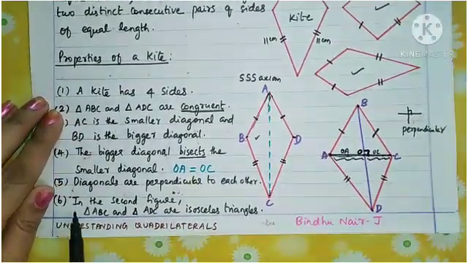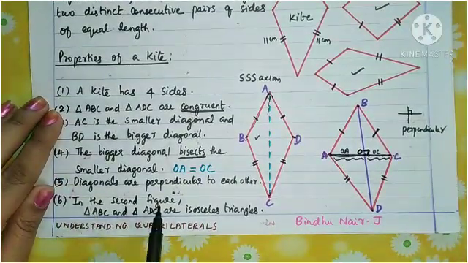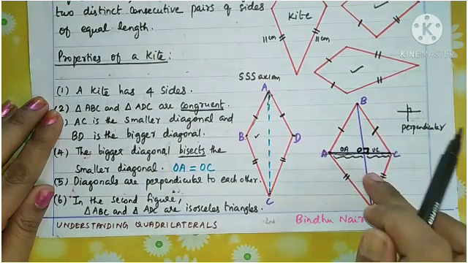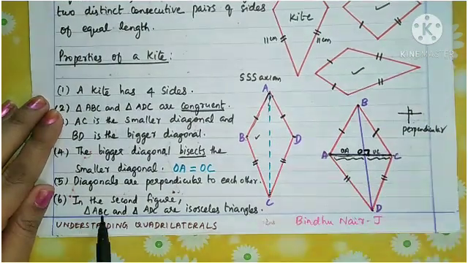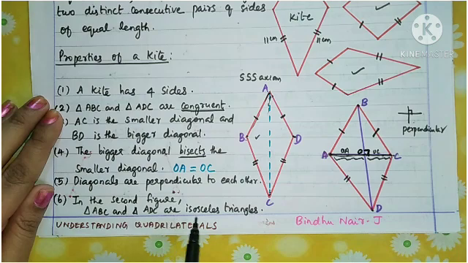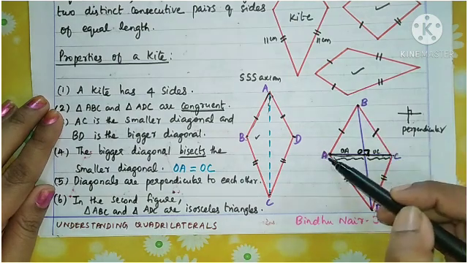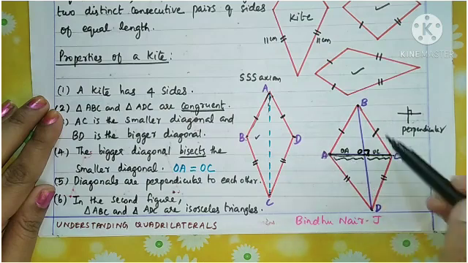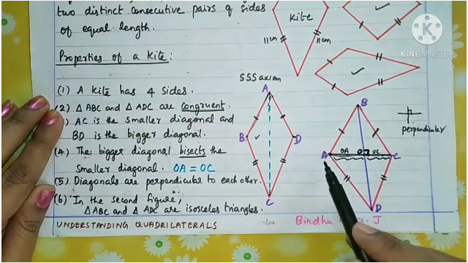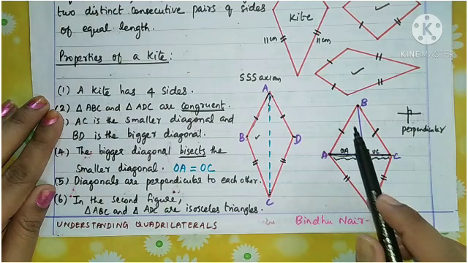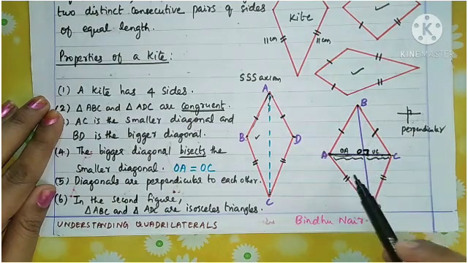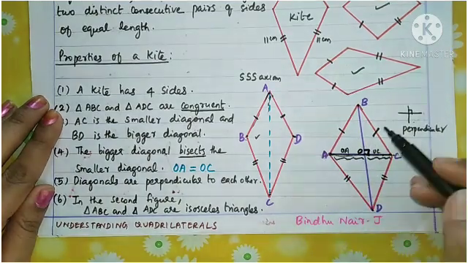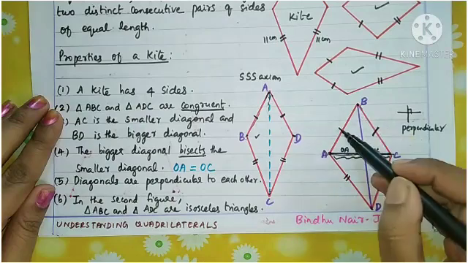Now the last one, in the second figure: triangle ABC and triangle ADC are isosceles triangles. You see triangle ABC, this top triangle, and this bottom triangle is called ADC. Why are they isosceles triangles? Because in triangle ABC, two sides are equal.